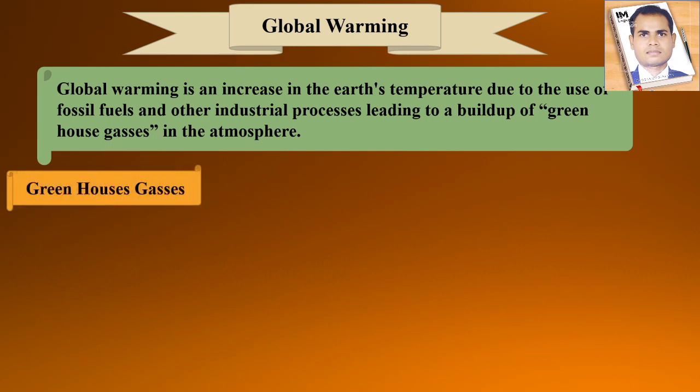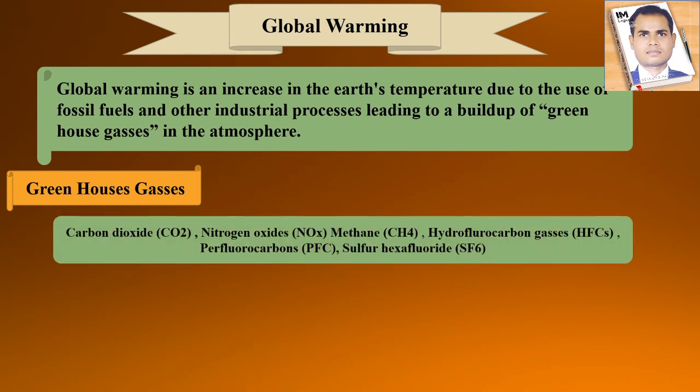So first of all we should know which are the greenhouse gases. Which gases are harmful to global warming? In that you will see carbon dioxide is the main gas. The next one is nitrogen oxide, right? Methane and hydrofluorocarbon gases, right? Fluorocarbons.